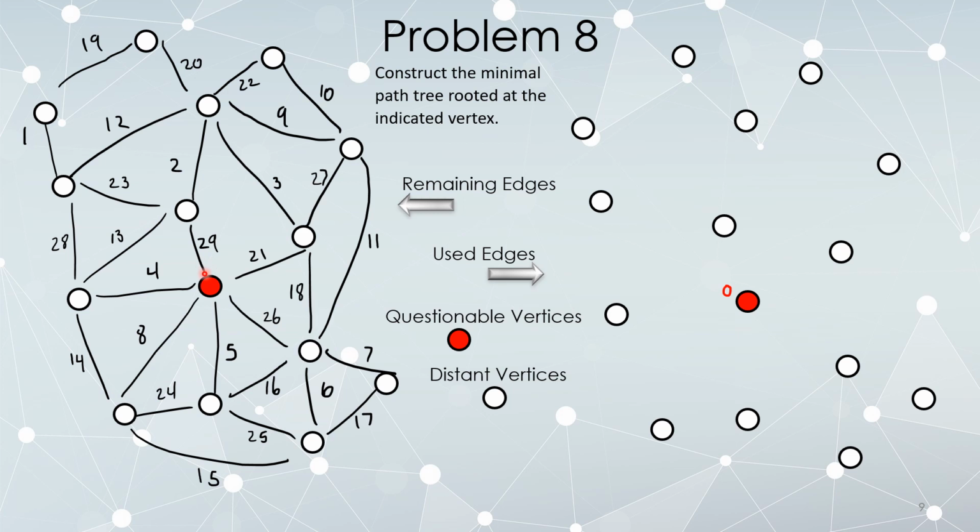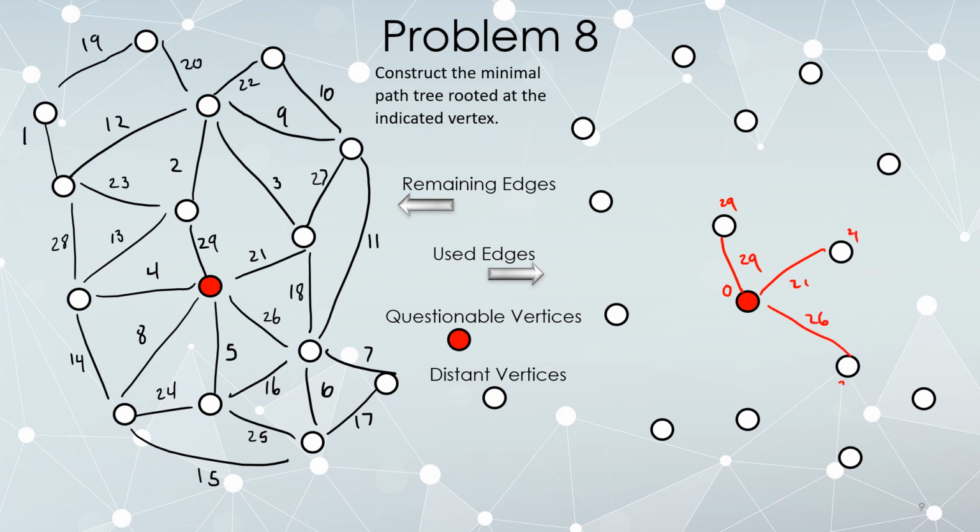Well, the first thing I'm going to do is I'm going to look for connections to new vertices that aren't part of a multigraph, that aren't redundant connections. And this isn't a multigraph anyway, so that's not going to be a concern. So I'm just going to throw in 1, 2, 3, 4, 5, 6 edges all at once. This edge, 29, gets me here in 29 steps. This edge, 21, gets me here in 21.